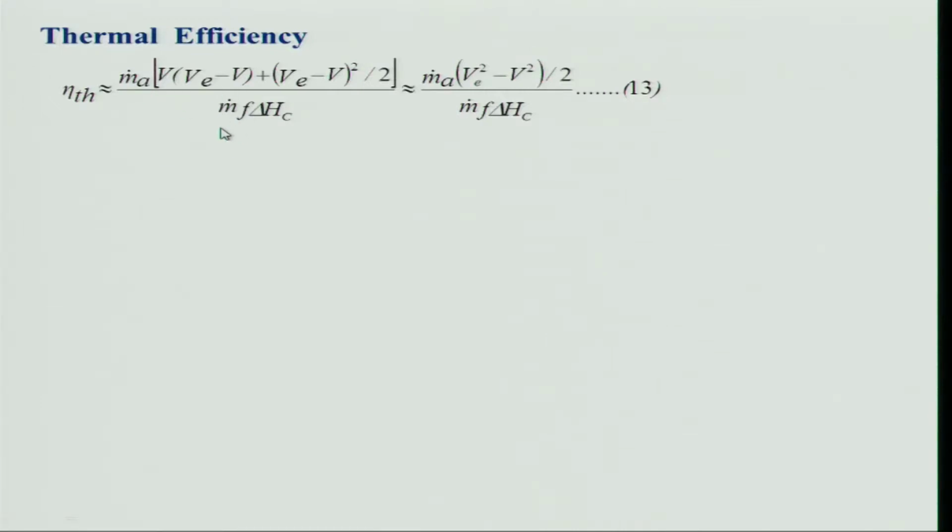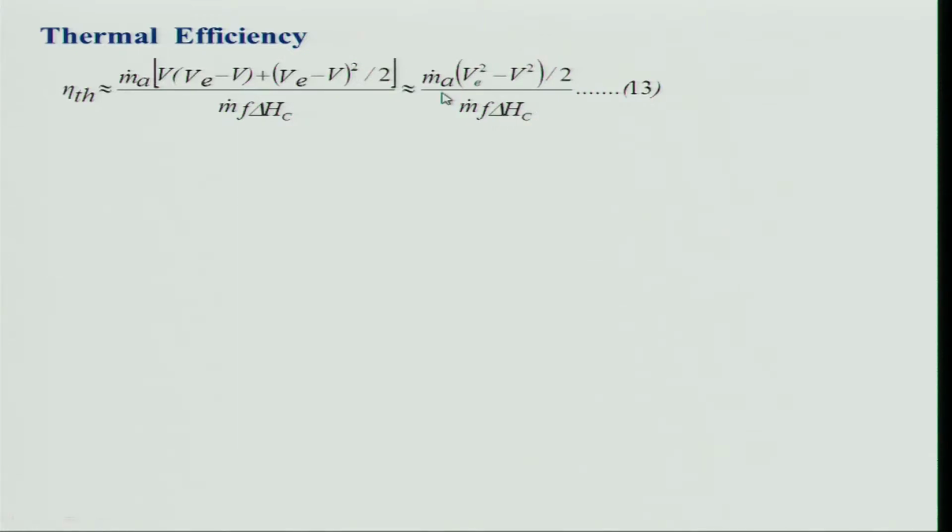If I simplify and expand this, you will get m dot A (VE minus V) squared, which is nothing but your change in kinetic energy, divided by m dot F delta SC, right.